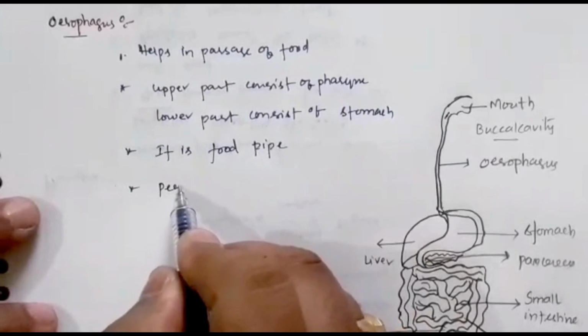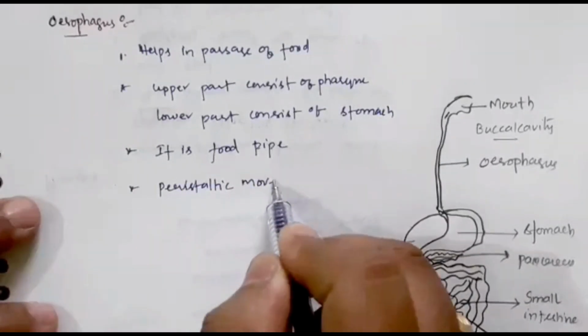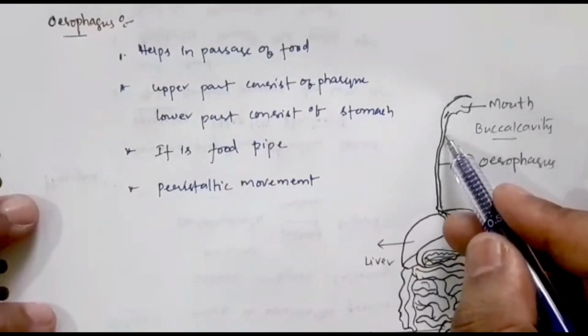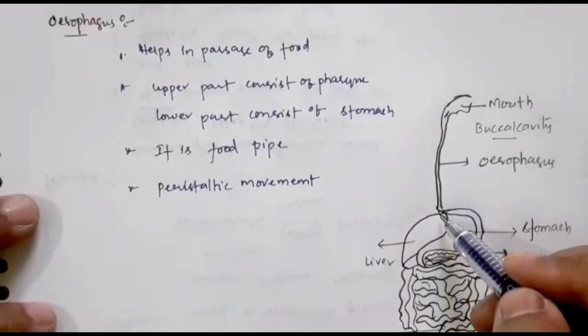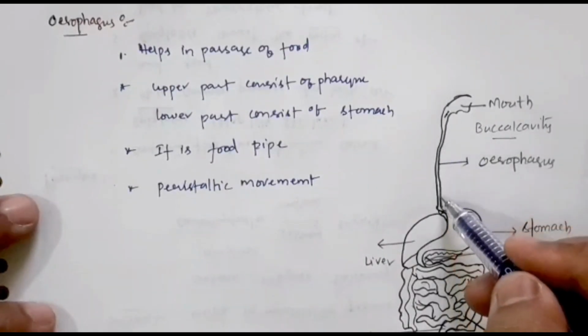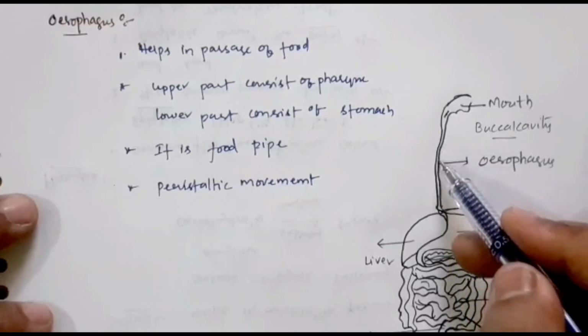So a movement called peristaltic movement. With the help of peristaltic movement, the food moves forward. So what is peristaltic movement? Here you can see very clearly the long tube-like structure we call the esophagus. Here, this esophagus wall is made up of muscles. So these walls of muscles of the esophagus undergo contraction and relaxation.